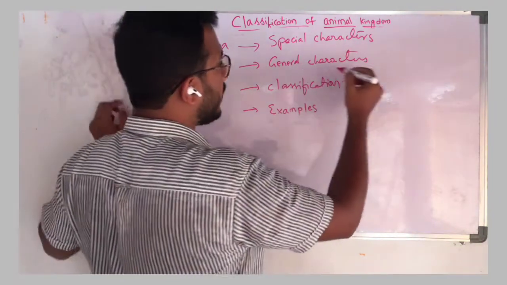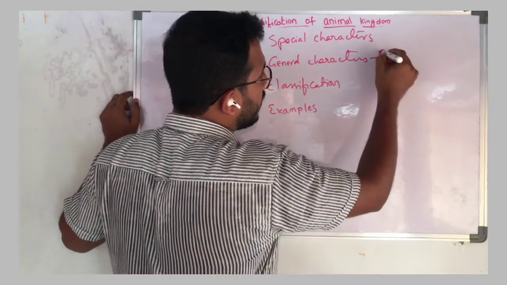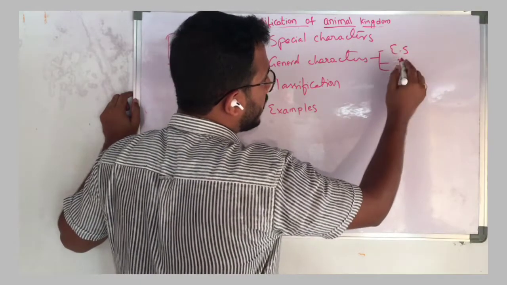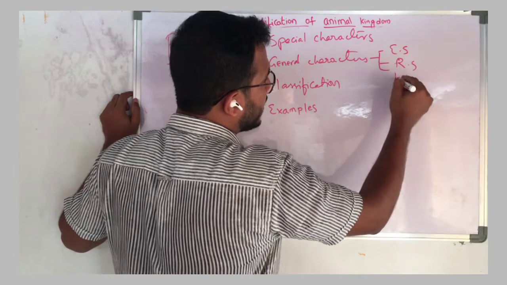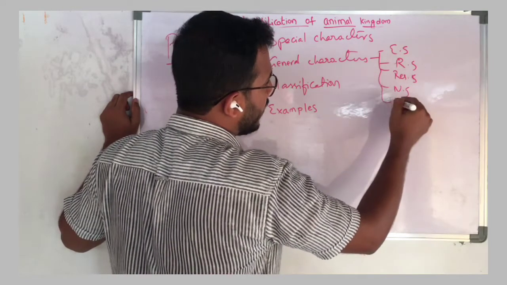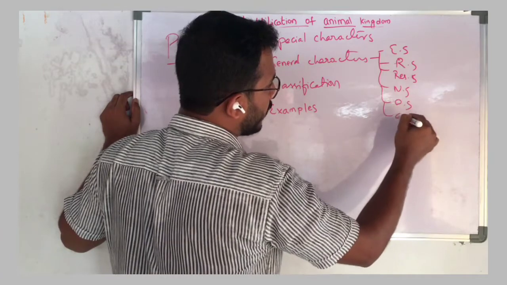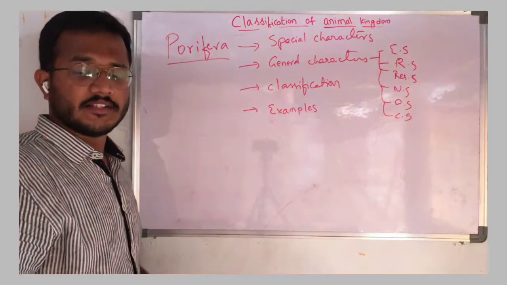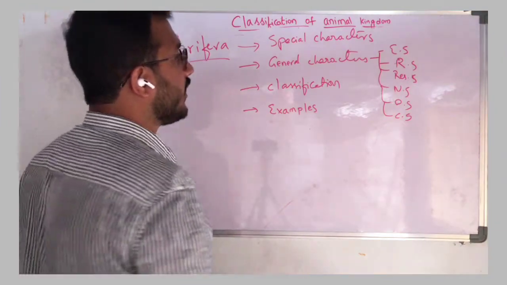For example, in general characters, what will come? For example, excretory system, reproductive system, respiratory system, nervous system, digestive system, circulatory system. Like that, each and every character we will see under general characters. Okay.